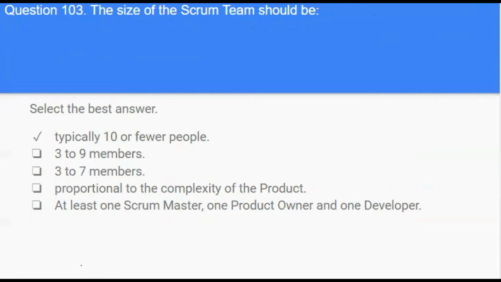Answer is typically 10 or fewer people. The Scrum Guide 2020 explains the Scrum team is small enough to remain nimble and large enough to complete significant work within a sprint, typically 10 or fewer people.